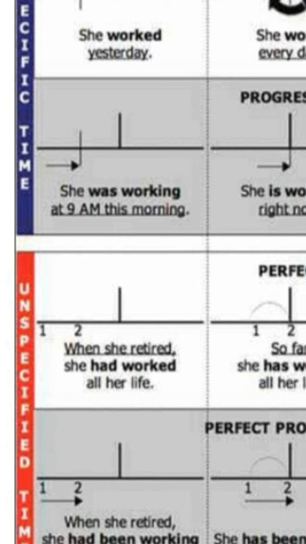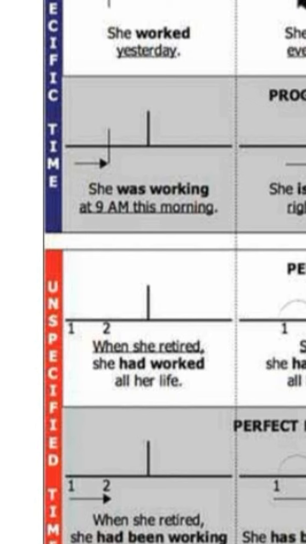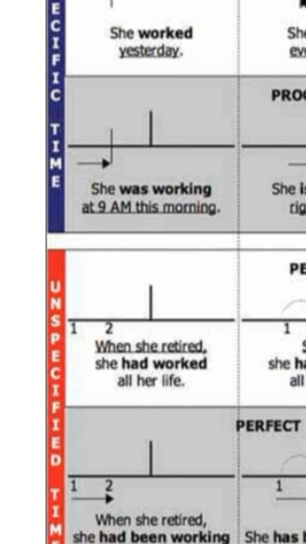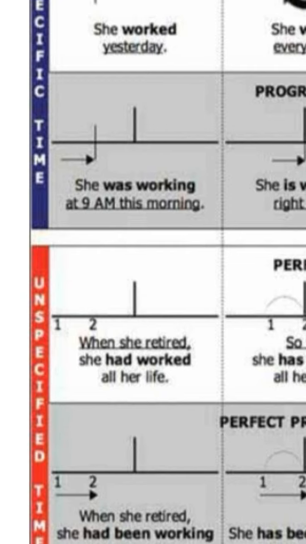Now the second one is progressive form, or we can say continuous. She was working at 9 a.m. this morning. So this morning, he may be saying it in the evening or in the afternoon or at night. So it is written in past tense. She was working at 9 a.m. this morning. At that point of time, she was working continuously.